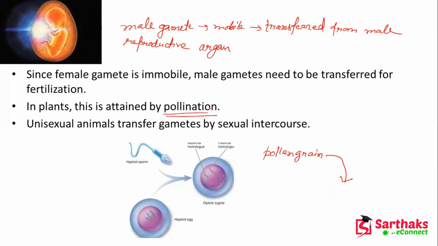And unisexual animals transfer the gametes by sexual intercourse. Unisexual animals means where you have male and female, single sex. Okay, so those animals transfer the gametes by sexual intercourse.